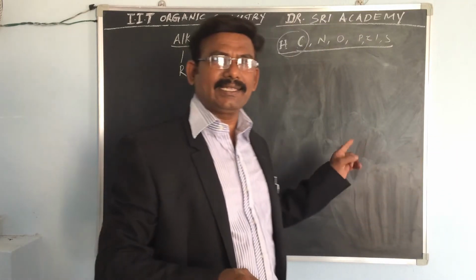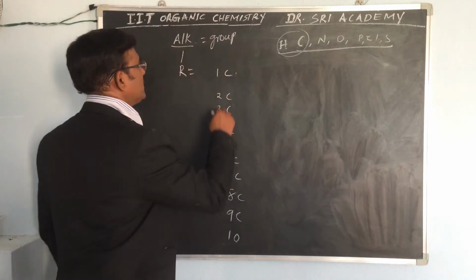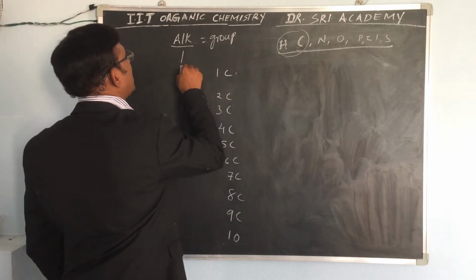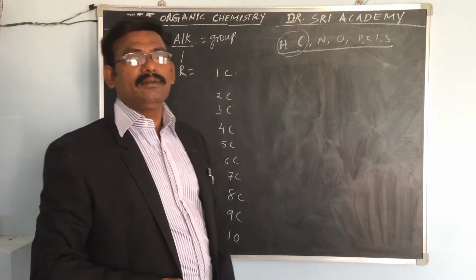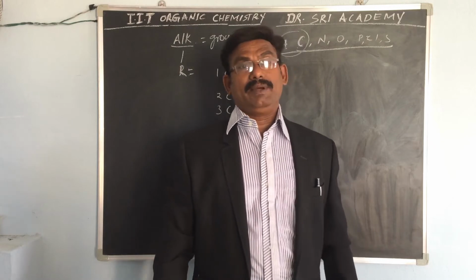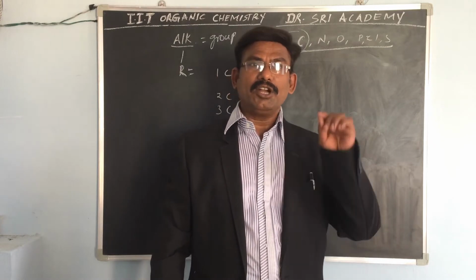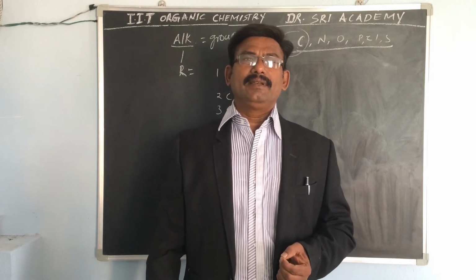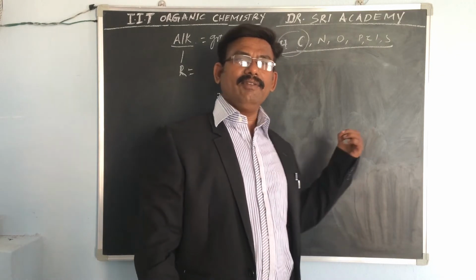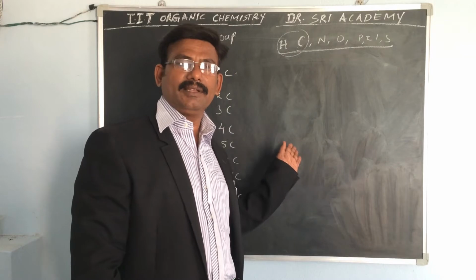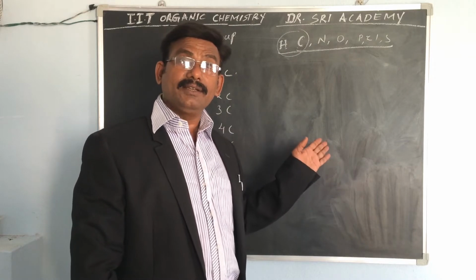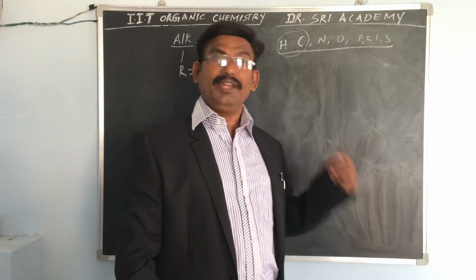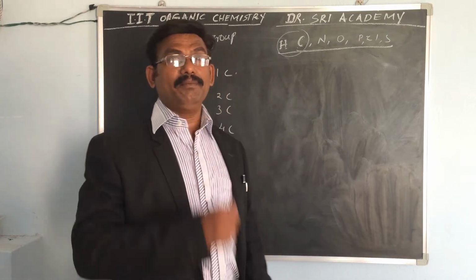You have to know at least 10 carbons. So what is the alk for one carbon? These are very, very important. These are the fundamentals. Directly they will not ask you this, but these are the things in IIT. We just have to know how to give the names. That is very, very important.